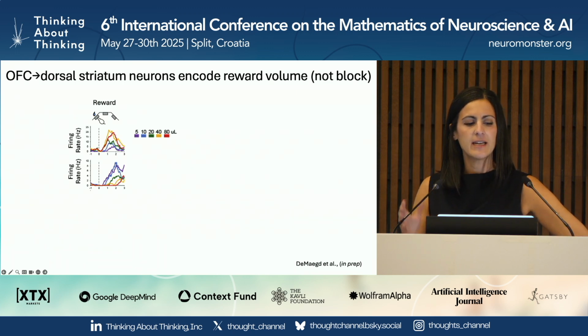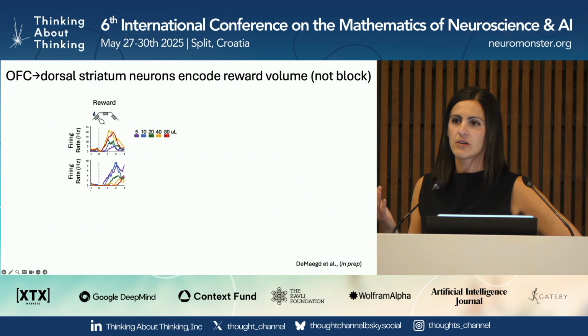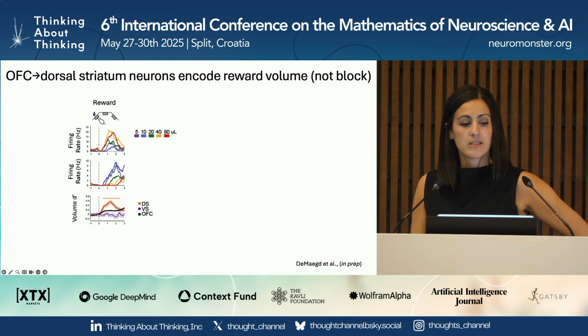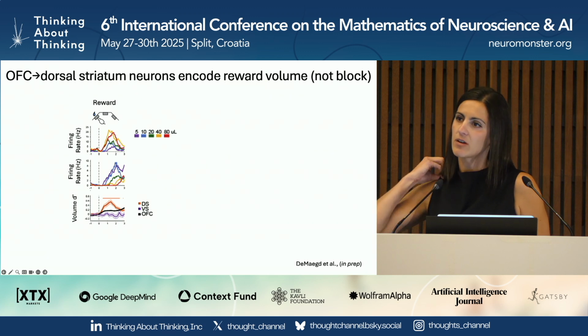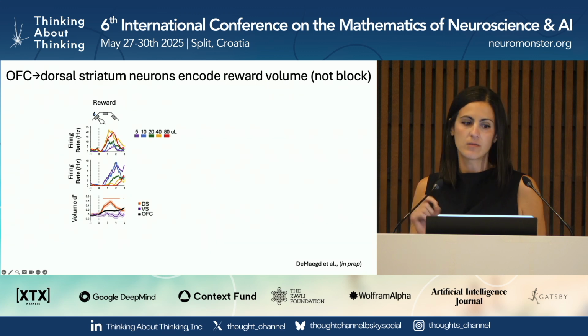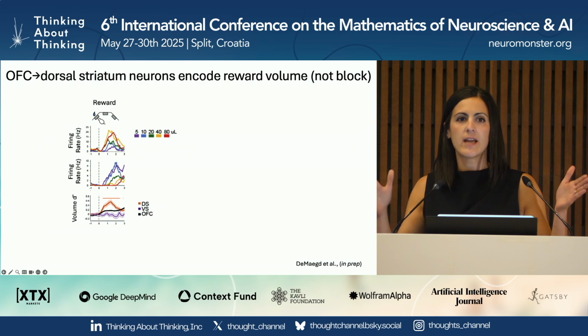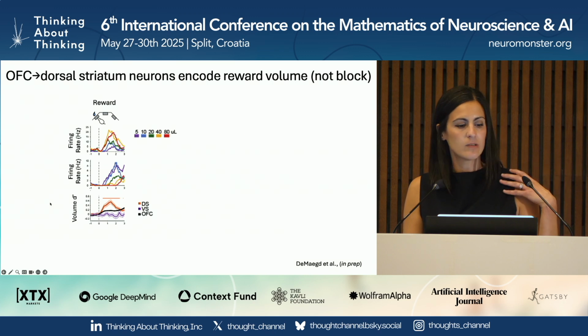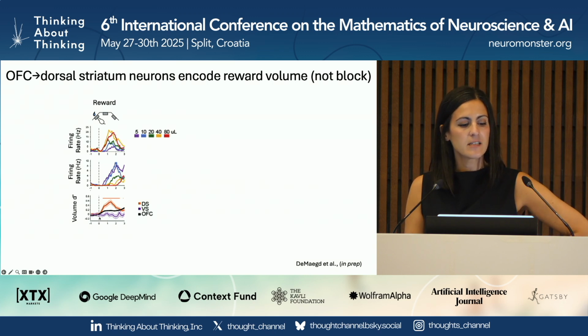So there's heterogeneity in how the rewards are encoded, where some neurons have positive value encoding, which is what we would call this, and others have negative value encoding. To summarize, over 73 neurons, we compute the D prime, which is basically how different are the firing rates on the high volume versus low volume trials. And we're doing this in an unsigned way, so we're basically allowing both of these guys to have similar D prime values in principle. And what we find is that the DS projectors care more about volume than both the VS projectors in purple and the overall OFC population.